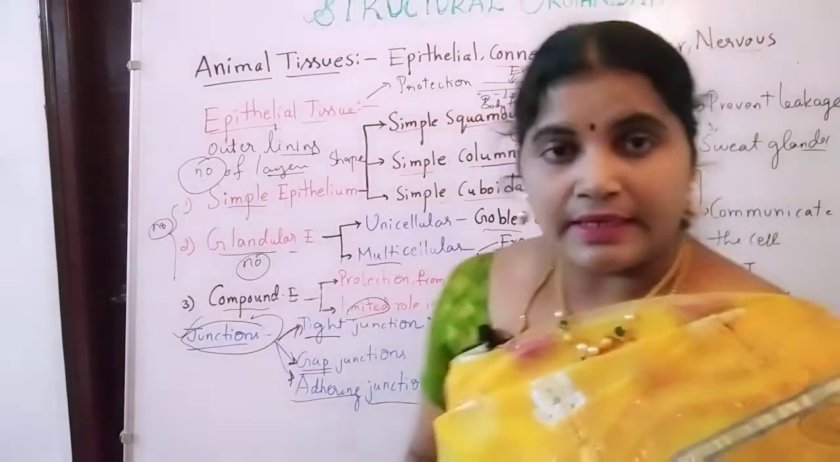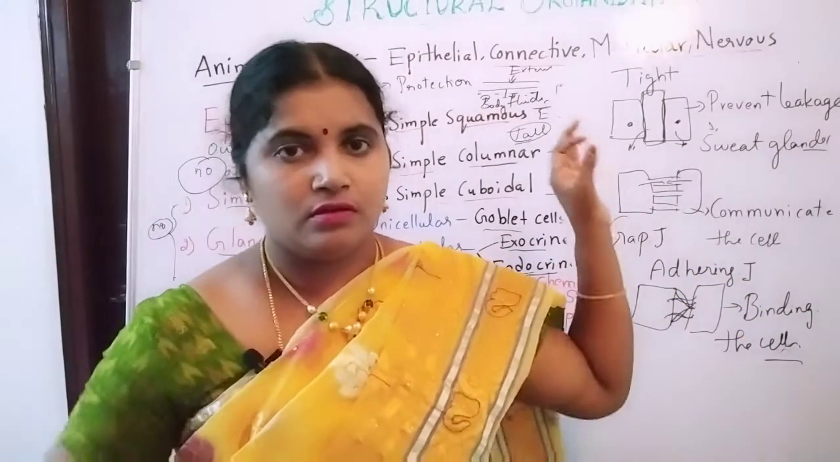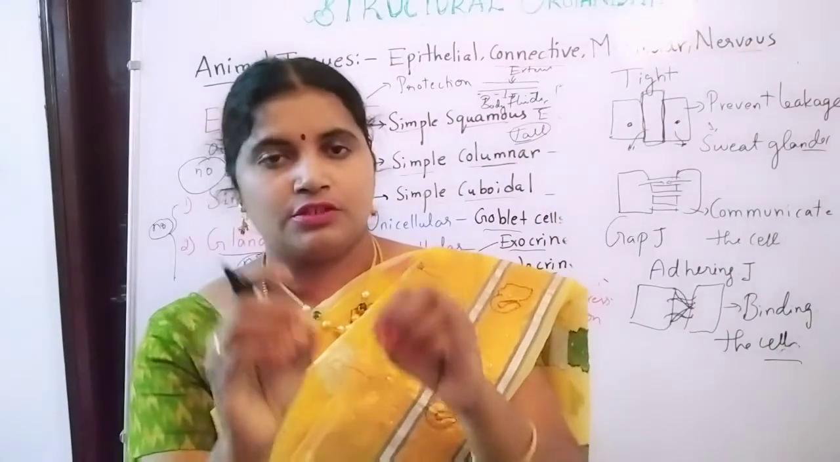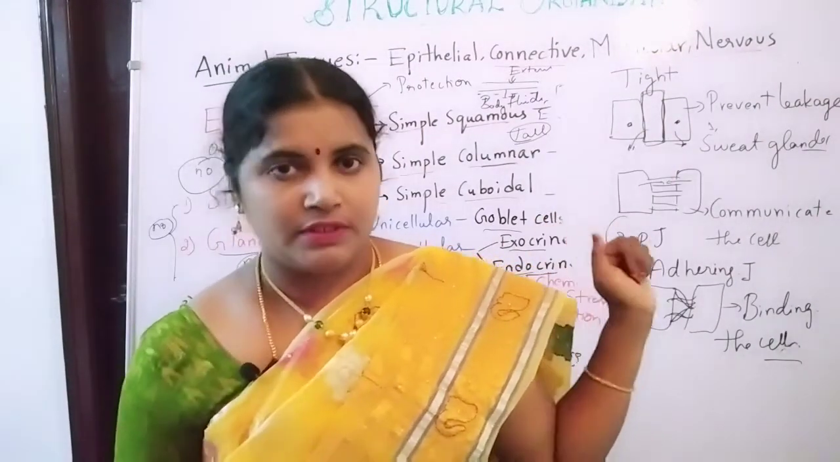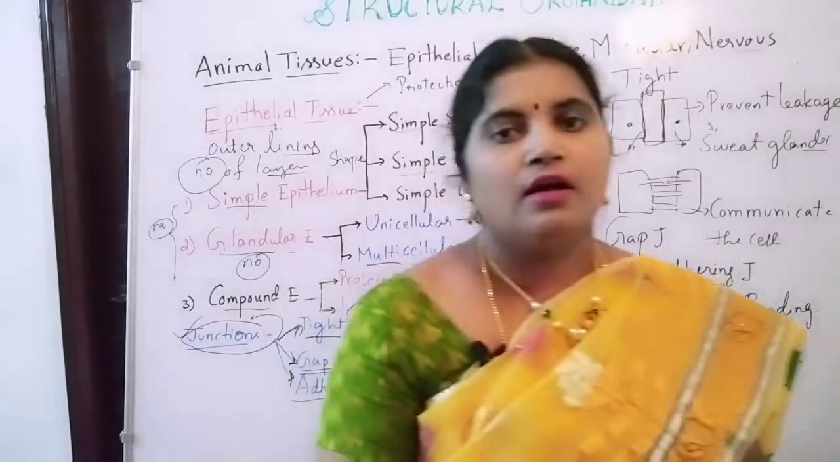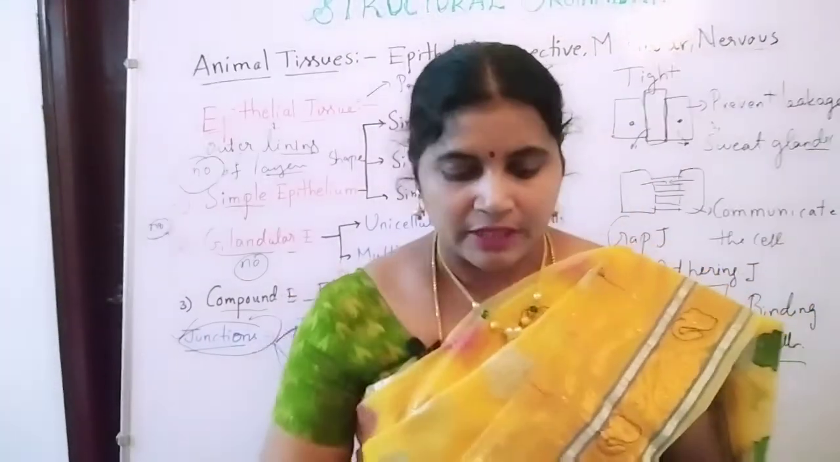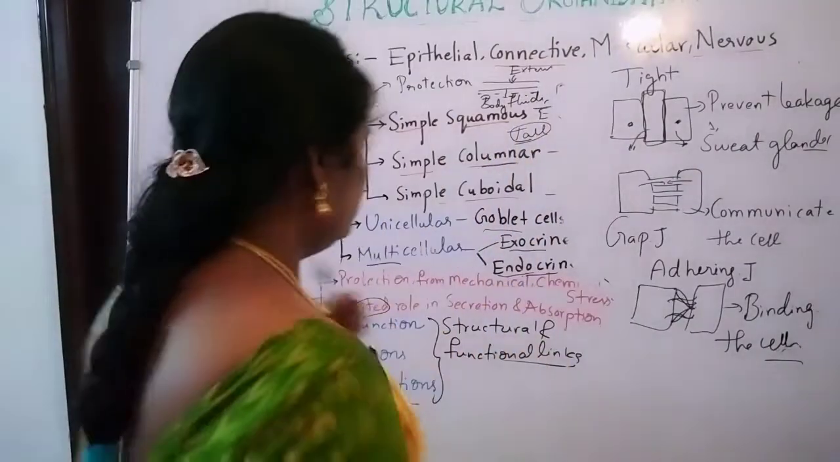Okay, that is about the animal. The first tissues in the animal are the epithelial tissue. Next we will see the connective tissues. Connective tissues we are going to start now. Take the screenshot, all of you.